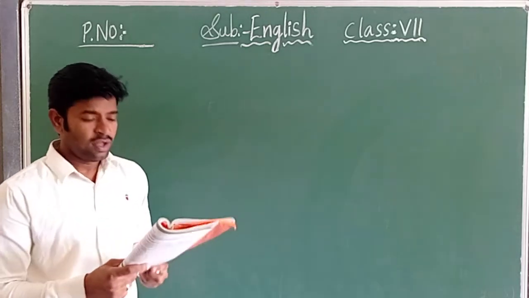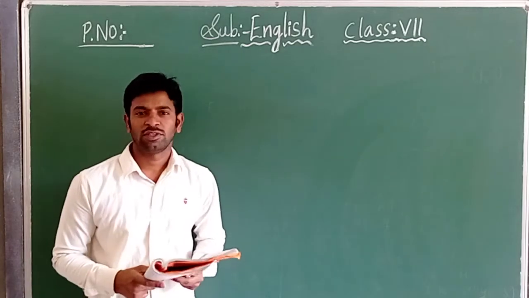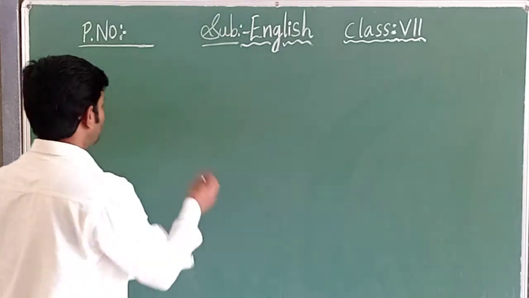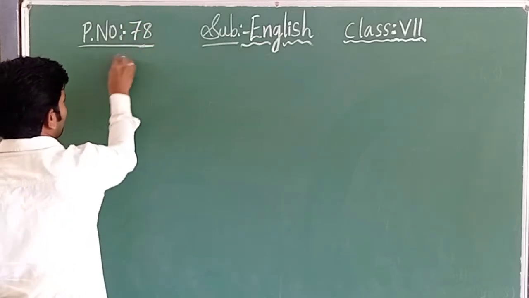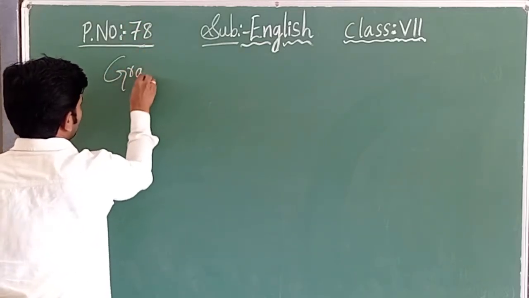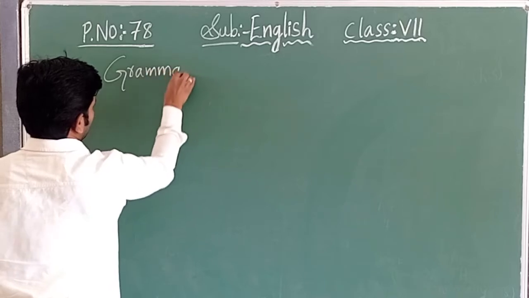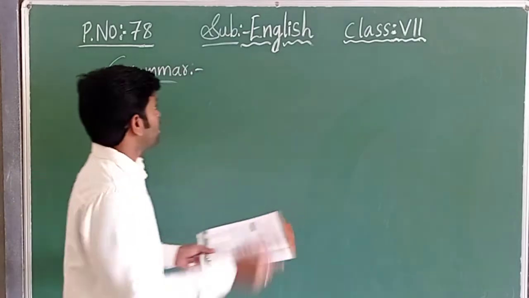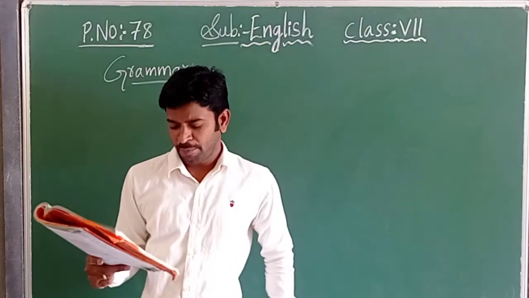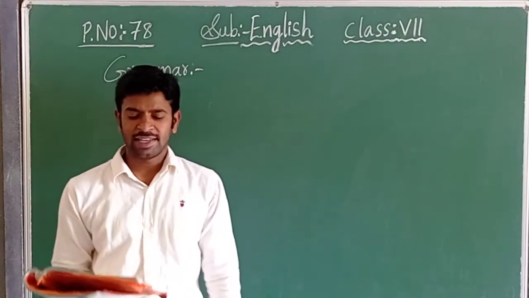Okay, now in the last class I have explained about the vocabulary part. Now we are going to learn some grammar part. Children, what are we going to learn? Yes, grammar. It is page number 78, children. If you open page number 78, let us see the grammar part.